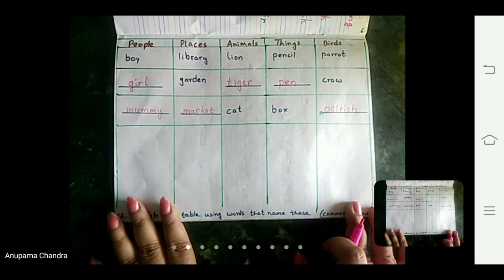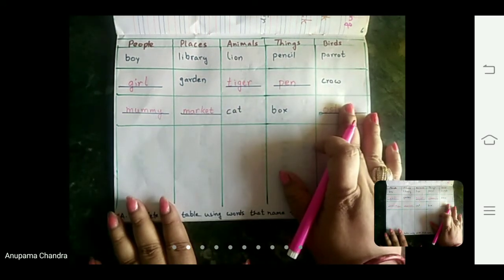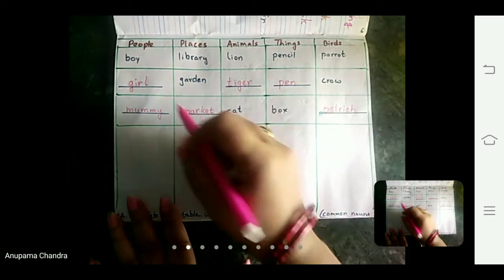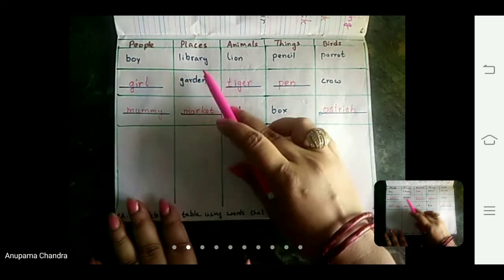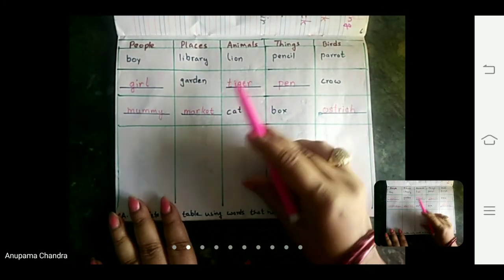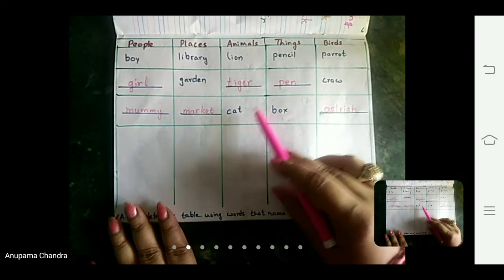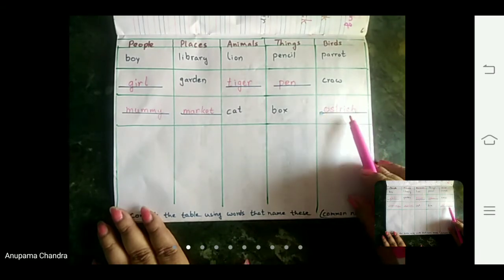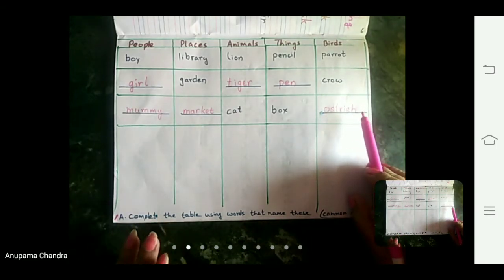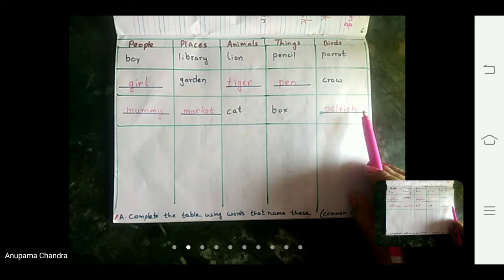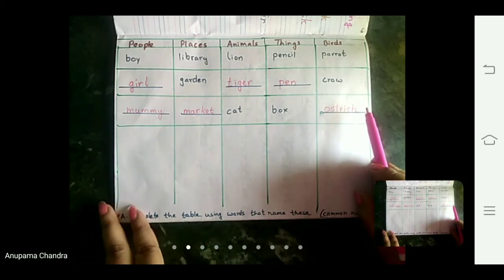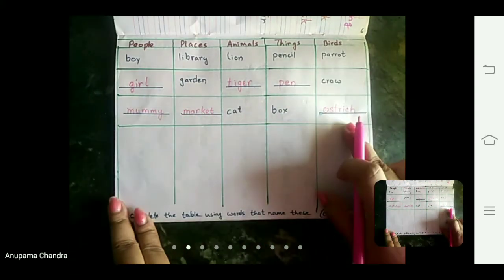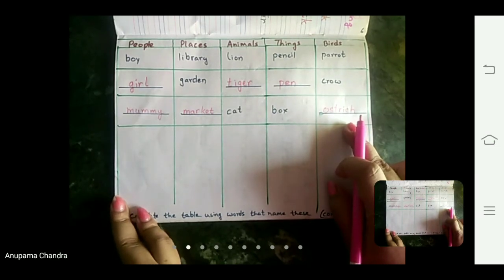Now, as we see what we have written and what is already given here, like boy, girl, mummy, library, garden, market, lion, tiger, cat, pencil, pen, box, parrot, crow, ostrich. All these are common nouns. All these are common words. It is a name given to them in general. So we call them common nouns. And remember, we have to write all the letters small in a common noun.